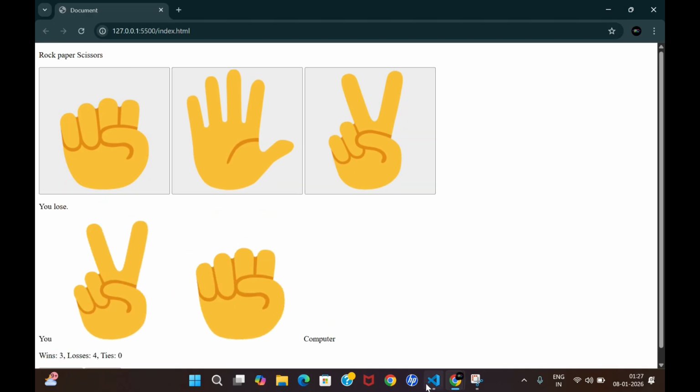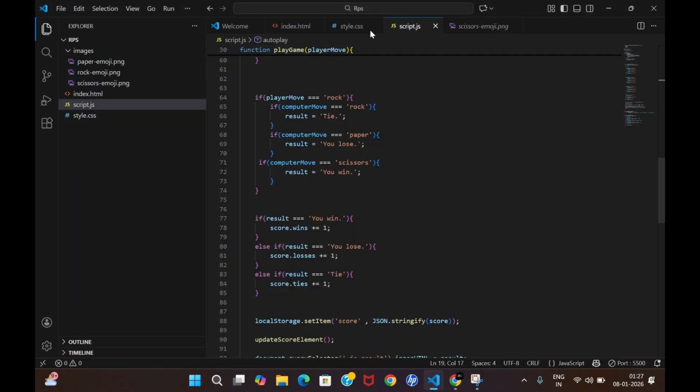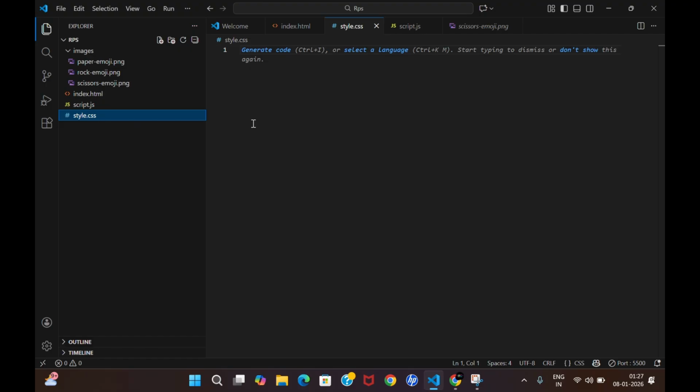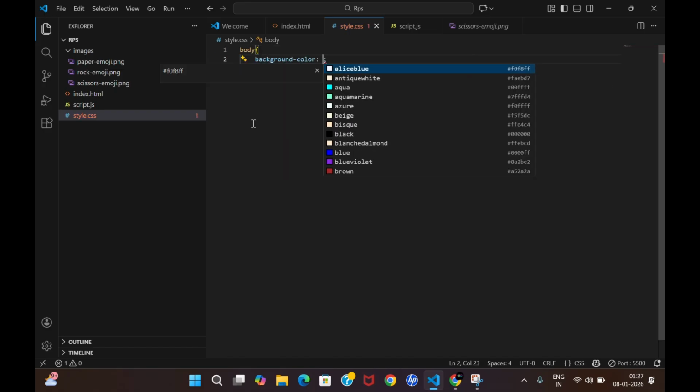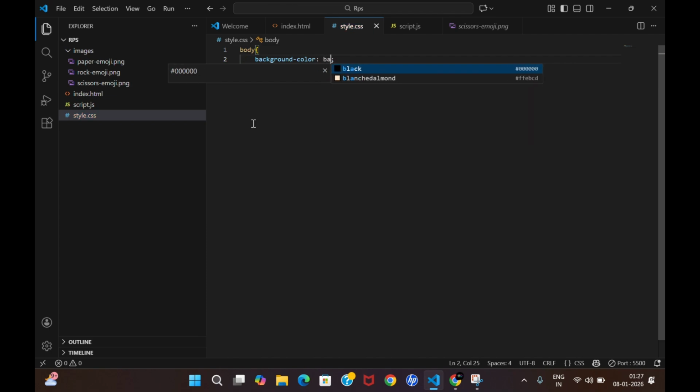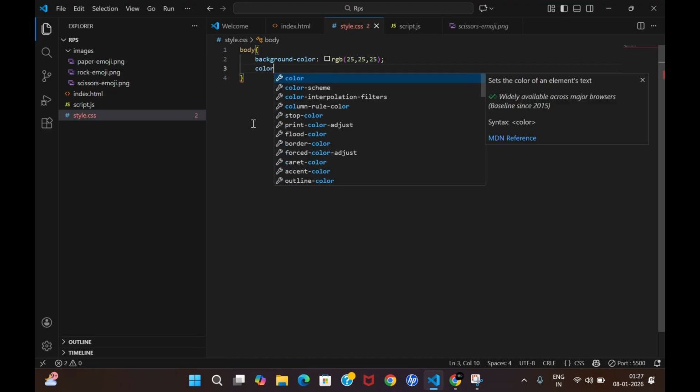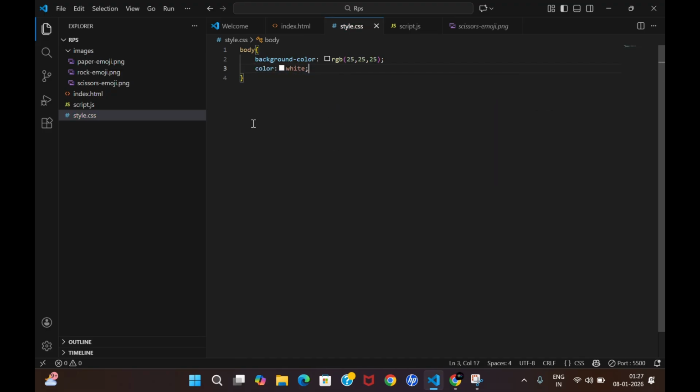Now what matters is nothing, the easy peasy part, right? That is our CSS. So let me write the CSS. In CSS, always remember to have some body things, what is basic. Now the basic thing is that we want some color. What I specifically use over here is this color, you can say it's black, right? And I want the text to be in white color, it will look good.